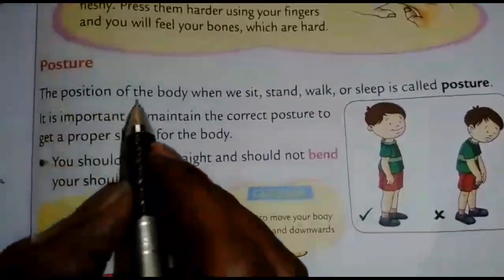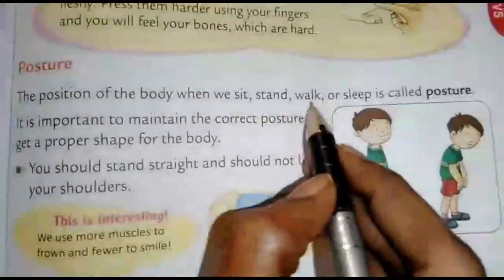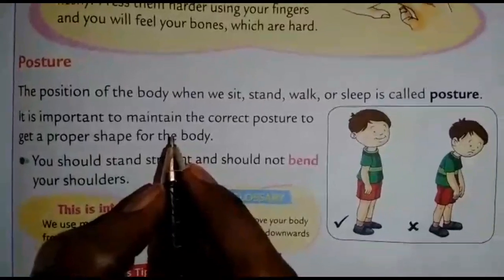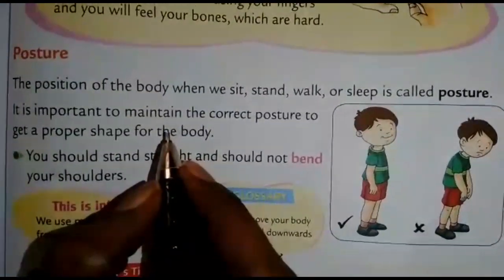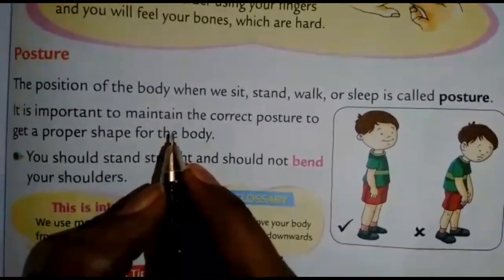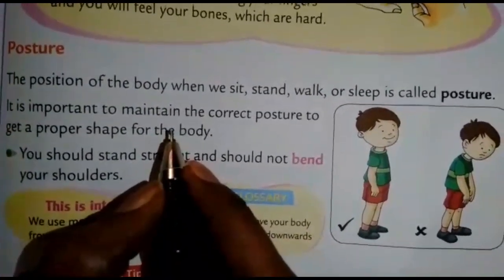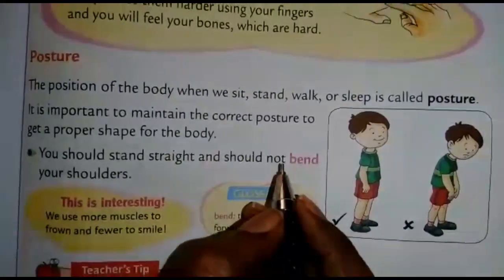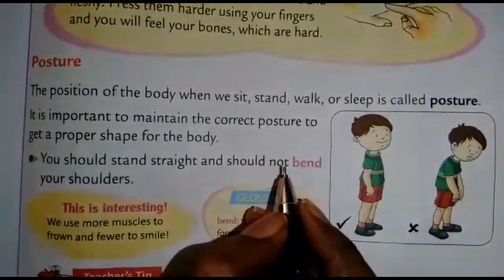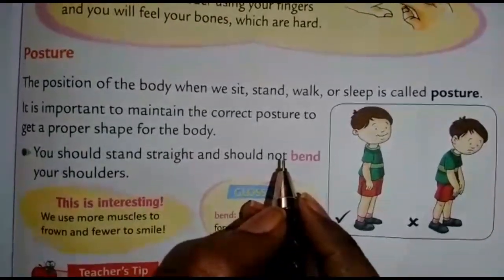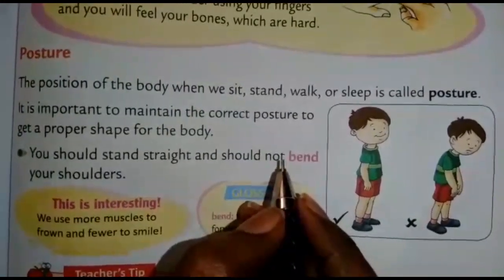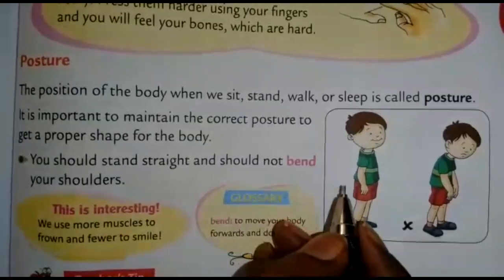The position of the body when we sit, stand, walk or sleep is called posture. Children, what is posture? Posture means the way you sit, the way you stand and the way you move. That is called posture. Children, in the classroom, your teacher always tells you, sit properly children, don't bend your head, sit straight. The teacher wants you to maintain your correct posture.